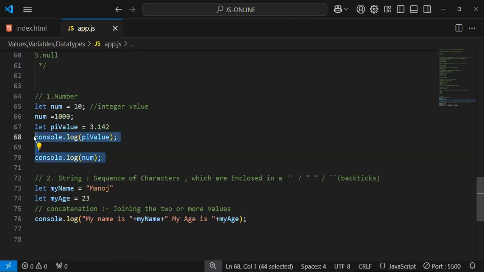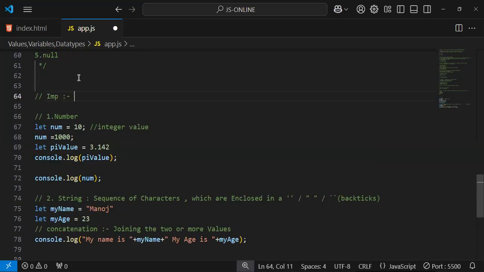Now if you want to check what type of data you have used or passed, there is an important operator called typeof. So why do we use that?